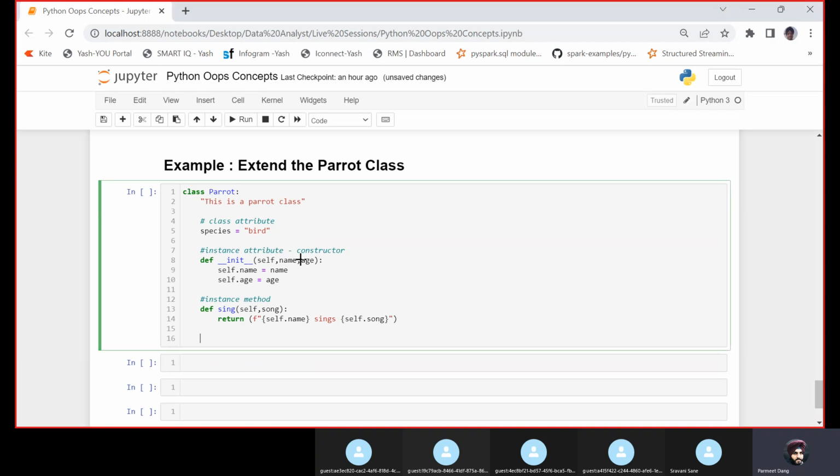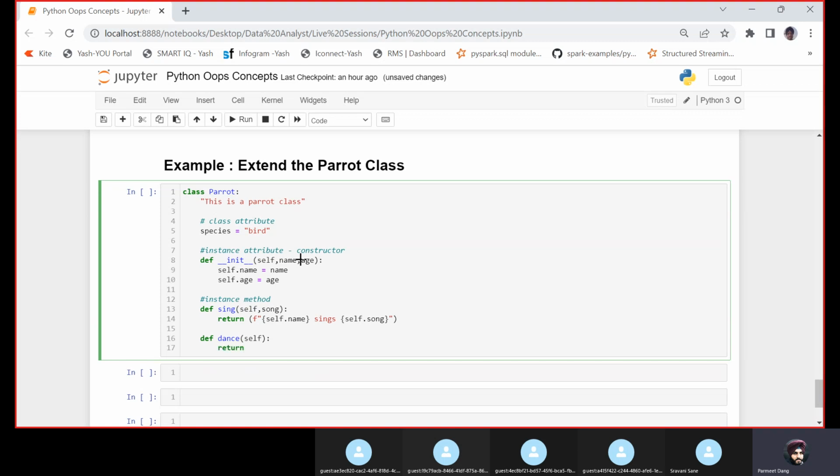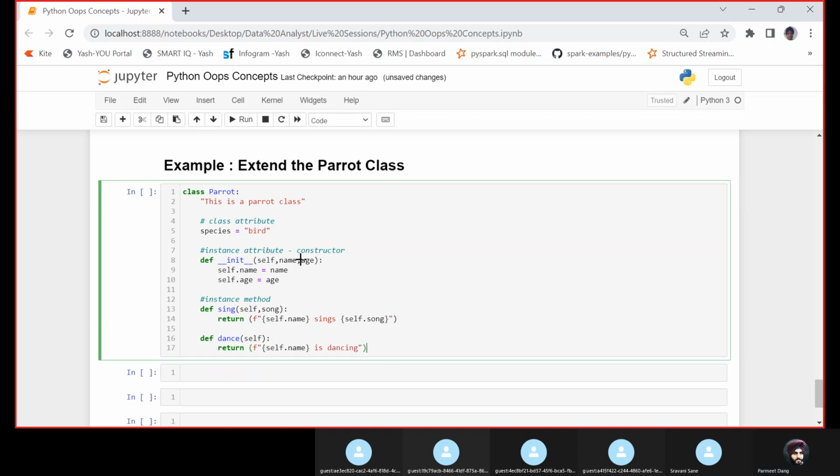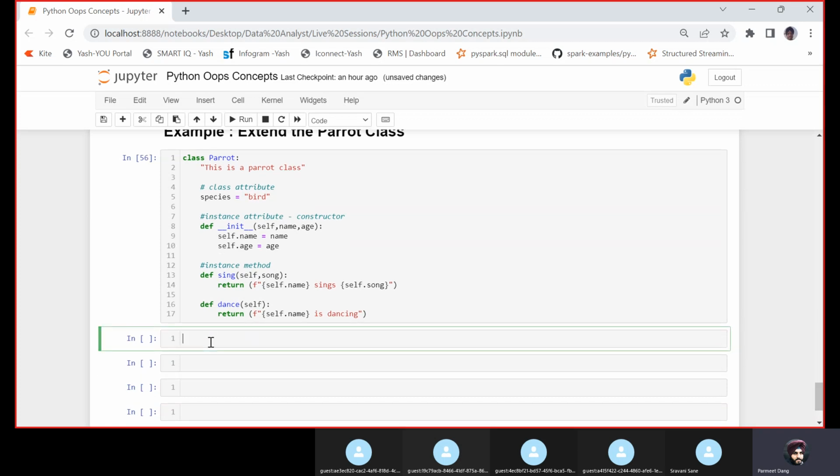Okay, let us create another method. Let's say dance. So self, I can take one more attribute, or let it be, we can just return, again a very simple example. I will tell self.name is dancing. That's it. Basic class which I have created. Let us now instantiate the class.